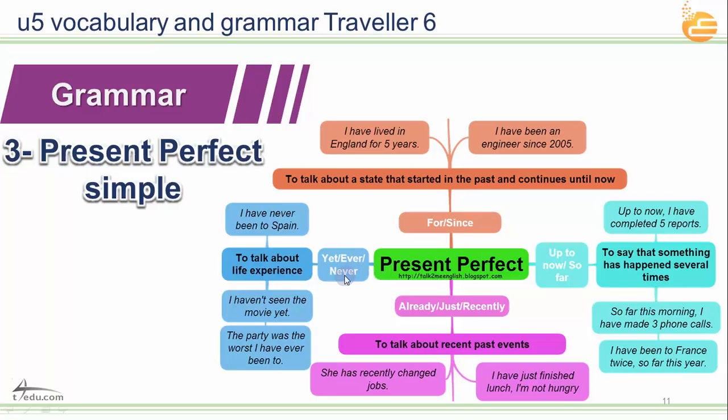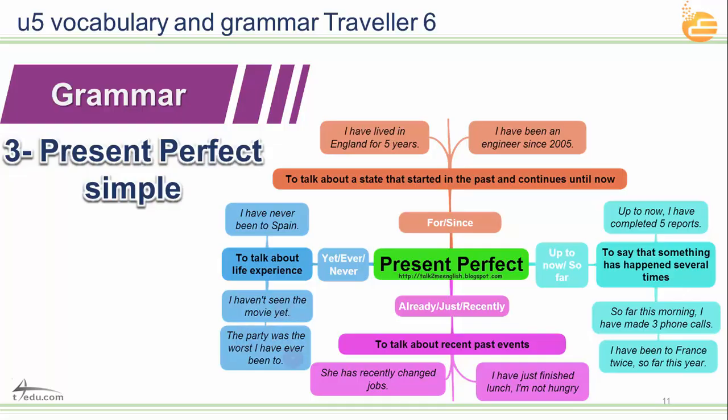If you see this in a sentence, maybe at the end of the sentence, oh, this is present perfect, have or has with the past participle. Now, to talk also about life experience, like what? I haven't seen the movie yet. You didn't see the movie yet.